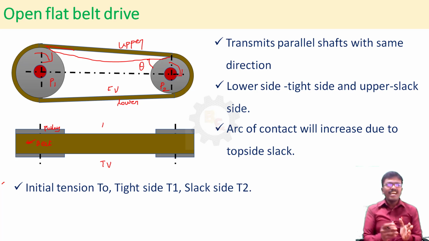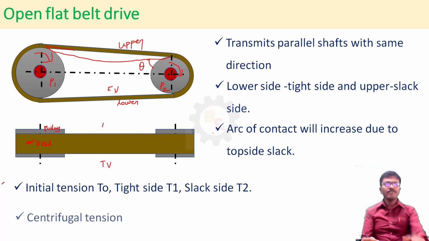Initial tension T0. At the time of driving, T0 increases to T1. Normally, we have to maintain some initial tension between the pulley and the belt to transmit the power. At the time of transmission, this initial tension increases to T1 on the tight side and reduces to T2 on the slack side. Then only we are able to transmit the power. Suppose T1 and T2 are both equal, we cannot transmit the power.